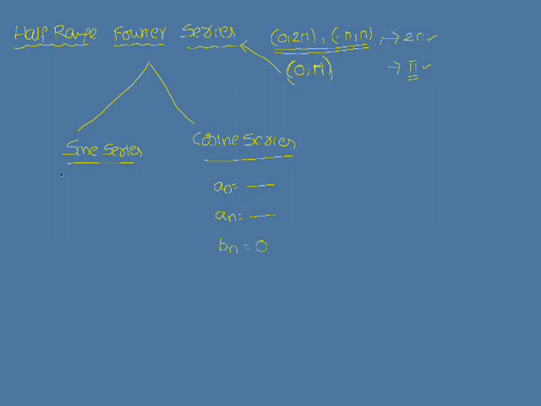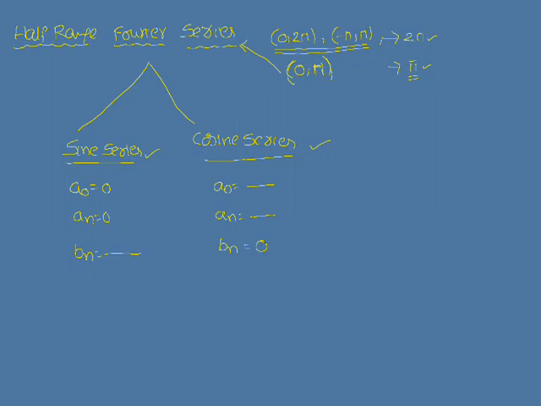In the sine series, a0 is equal to 0 and an is equal to 0. Only the bn term will exist. This is the basic concept regarding the half range sine series and half range cosine series.